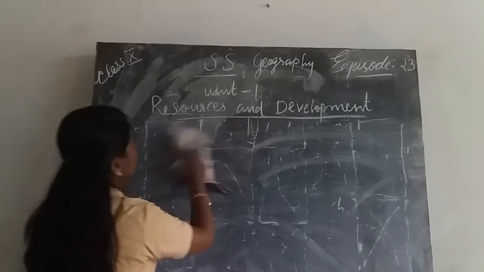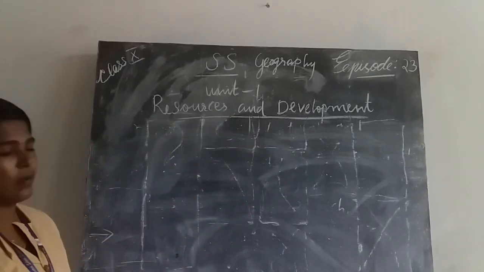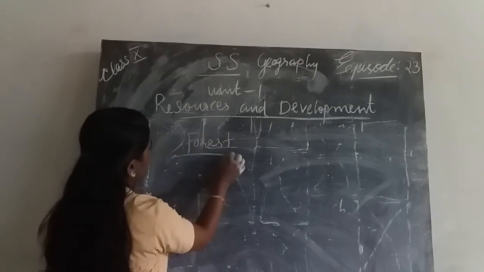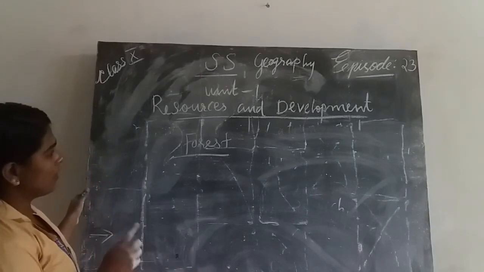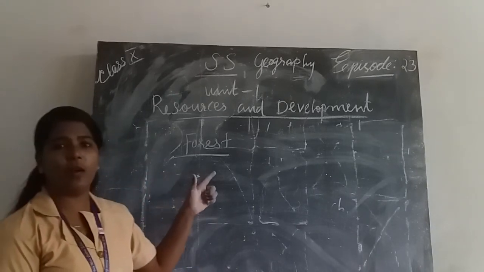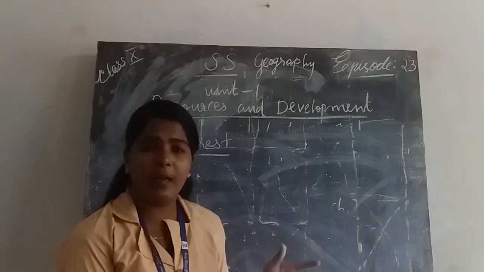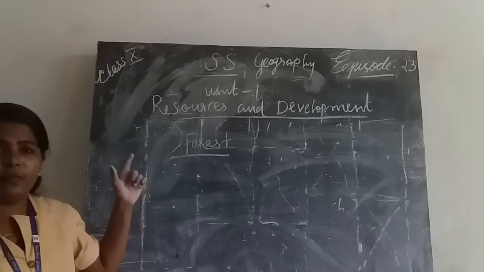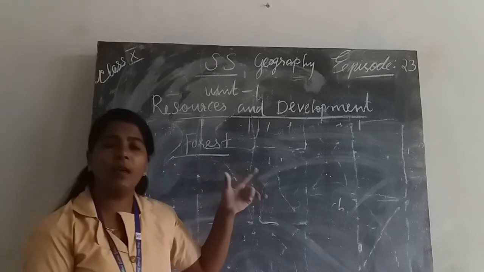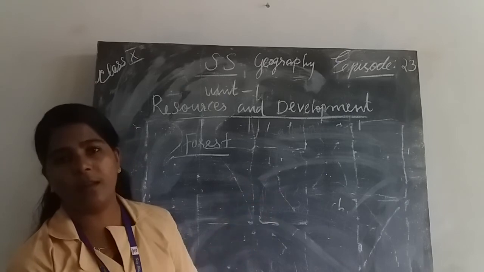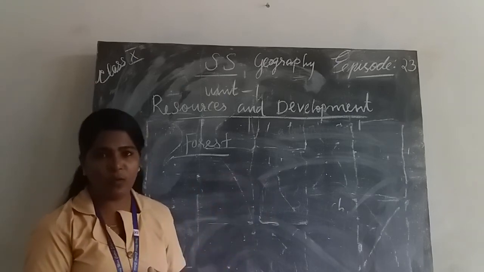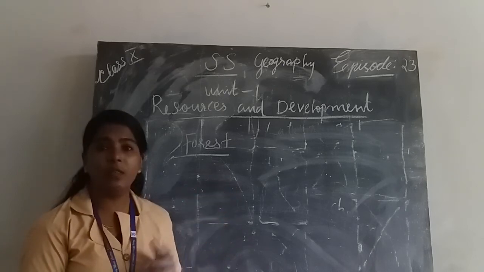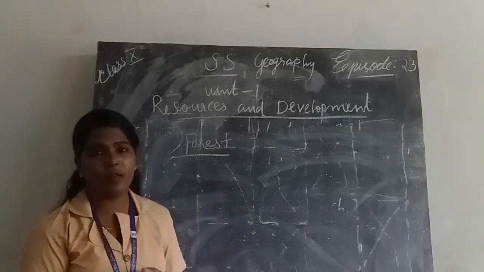Then another important question: features of forest soil. If the question is features of forest soil, what is your answer? From the title, we can understand that forest soil is seen in hilly and mountainous areas. Then the texture of this soil varies according to the temperature or the environment of that mountain. Sometimes denudation causes soil erosion in hilly areas.